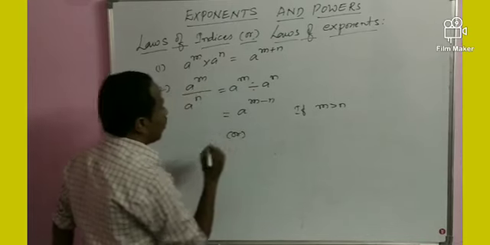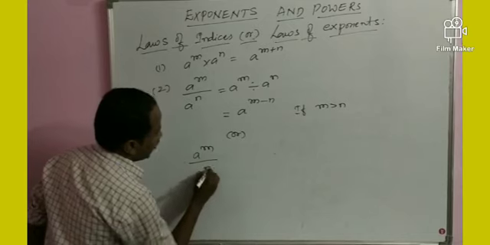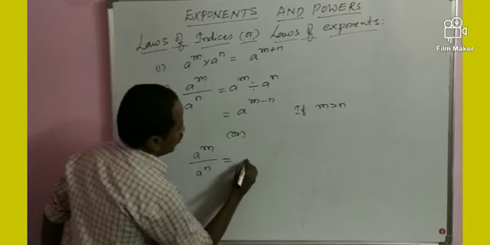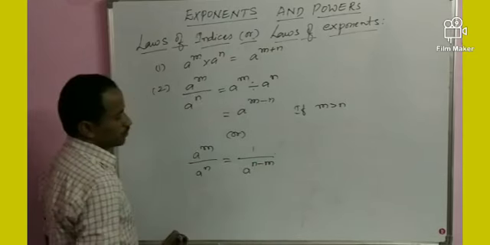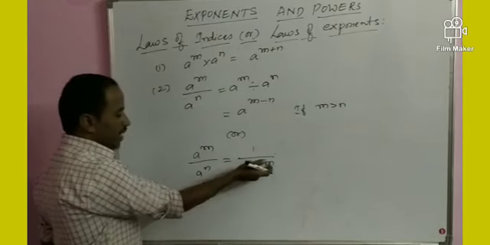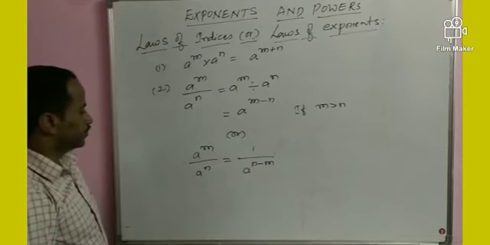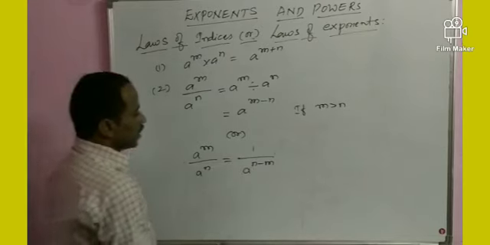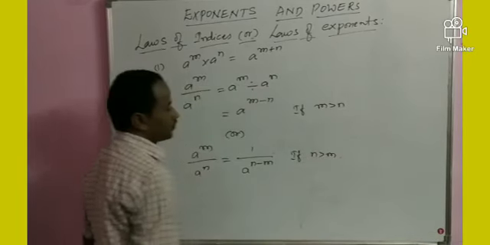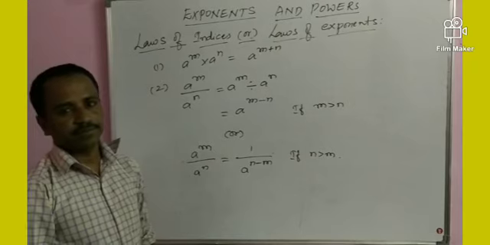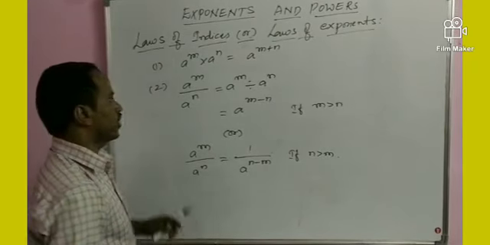Or a power m by a power n is equal to 1 by a power n minus m, if n is greater than m. This is the second formula.